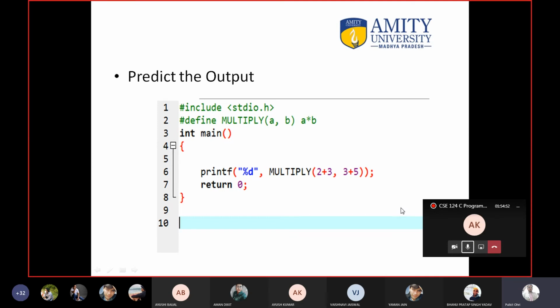This is a very good question. The answer is not direct. Do not execute the code inside the compiler. Take a pen and paper, execute it, and tell me the answer. 40. Okay, 40. Anyone else? This is the wrong answer. That's 6, wrong answer.